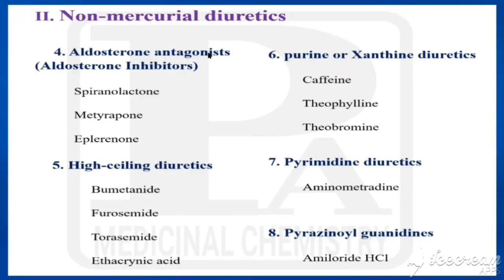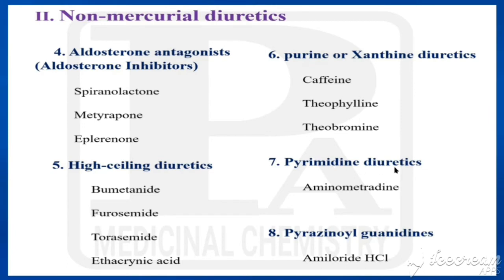Fourth type is aldosterone antagonists. They are otherwise called aldosterone inhibitors. Examples are spironolactone, nitiropone, eplerenone. And the fifth one is high ceiling diuretics. Examples are bumetanide, furosemide, torazimide and ethacrenic acid. Sixth one is purine or xanthine diuretics. Examples are caffeine, theophylline and theobromine.